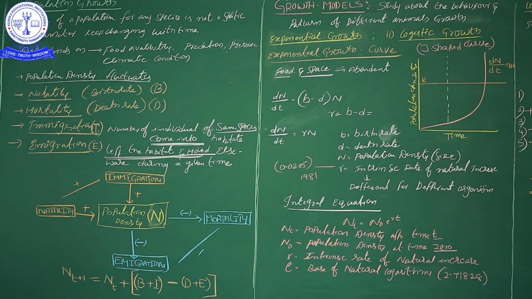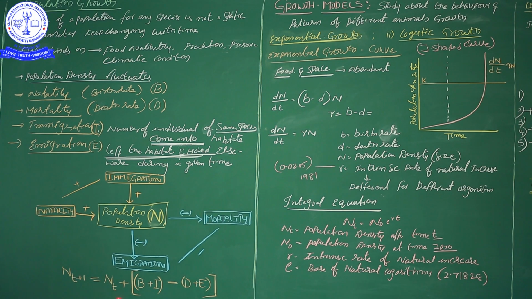What does Nt mean? Nt means a particular unit of time, I mean last year, 2019. When you take 2019 and then after 1 year, that is plus 1, which means after a certain time period, Nt+1 is equal to Nt, the beginning time.